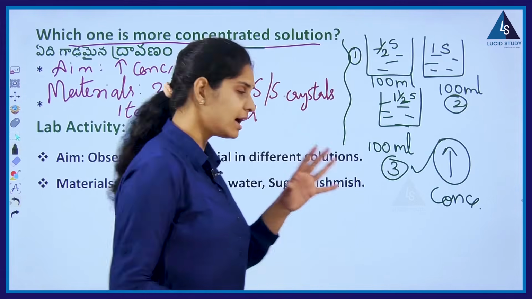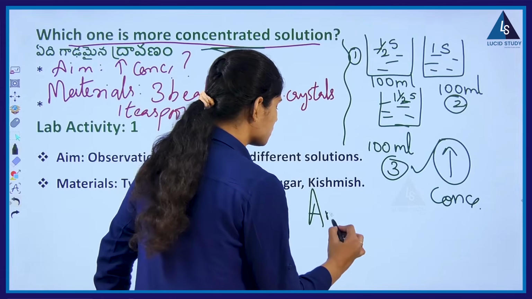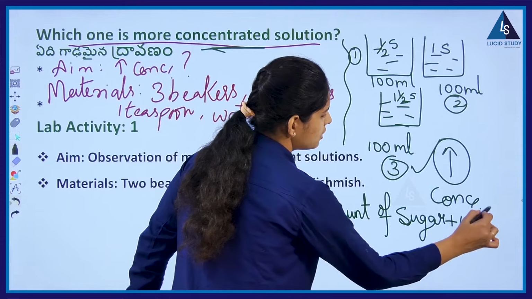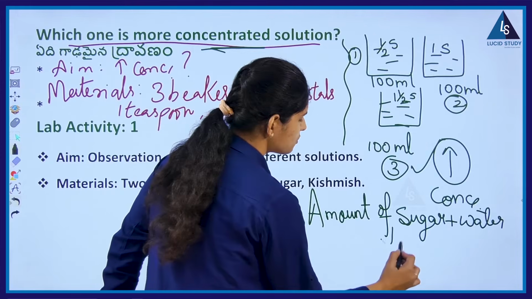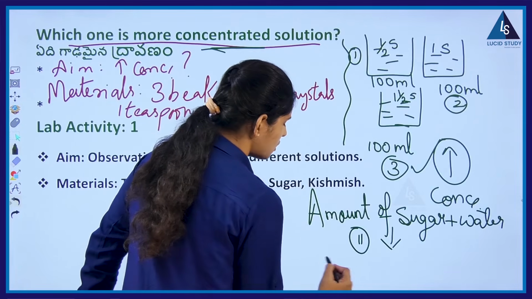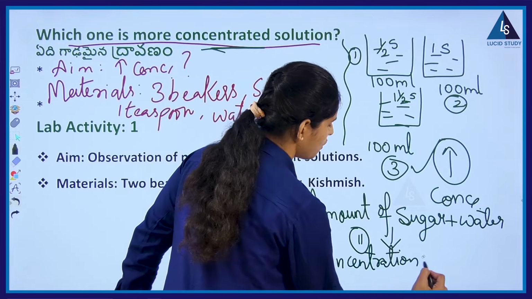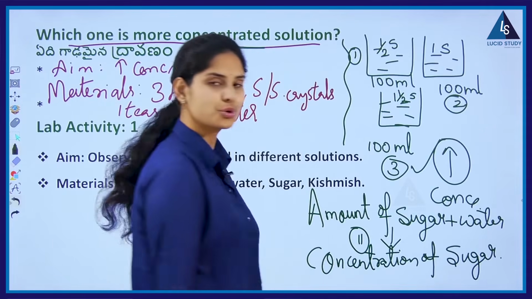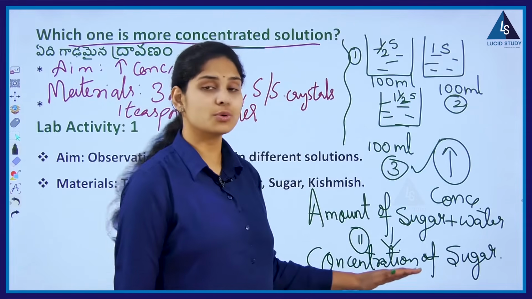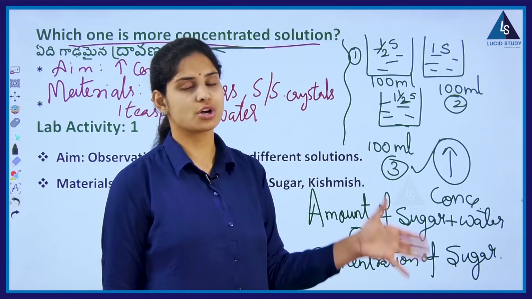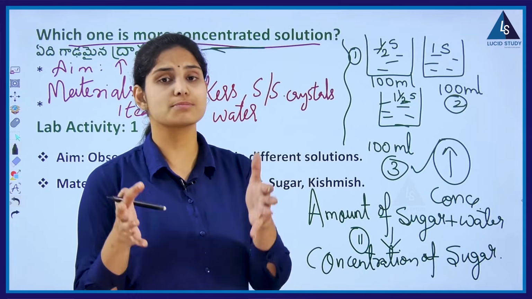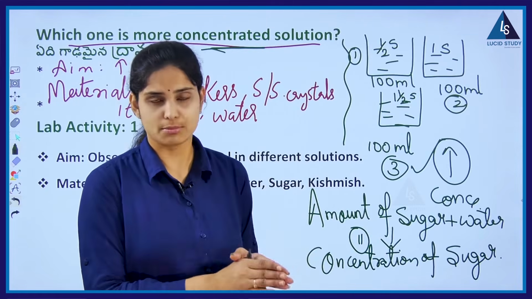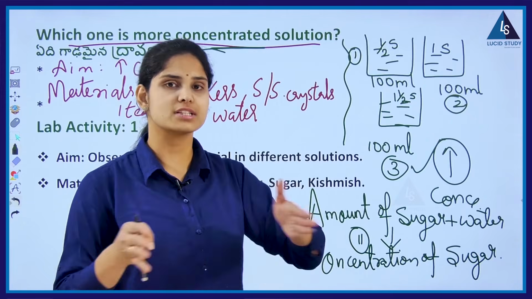So, we mentioned that the amount of sugar in water is nothing but the concentration of solute, and that solute is none other than sugar. Understand? So this is the word meaning of concentration. Concentration is based on what? Solute. Concentration differences come from how much solute we add into the solvent.